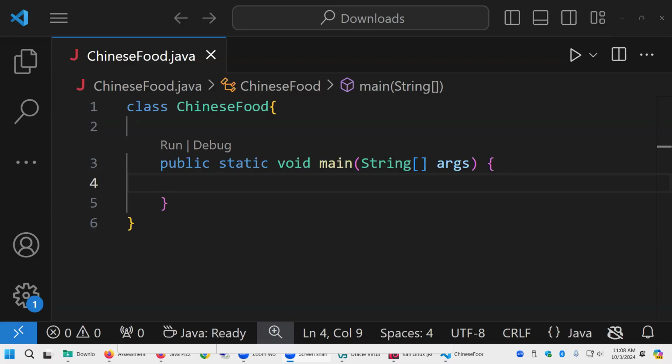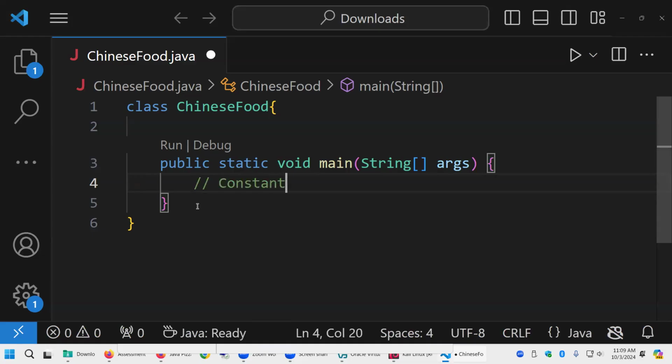Point of sale food ordering systems are pretty standard cannon fodder for problems in programming, just because that's one of the things that programmers do at some point. So based on the user's order, calculate the bill. We have the price of the pizza, we have the price of the medium pizza. We don't want to do what are called magic numbers. We want to have constants, which typically go toward the top.